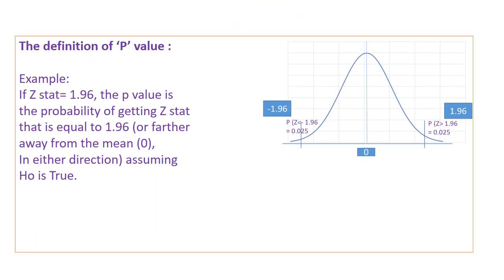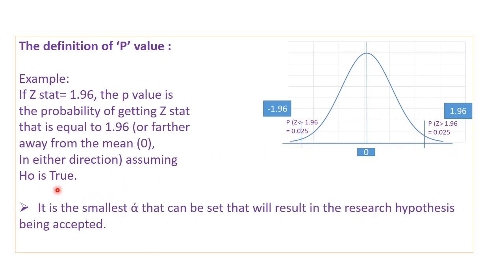Let us look at one example. If the z statistic equals 1.96, the p-value is the probability of getting a z statistic equal to 1.96 or farther away from 0 in either direction, assuming that H0 is true. It is the smallest alpha that can be set that will result in the research hypothesis being accepted. So this is the smallest alpha that can be set.